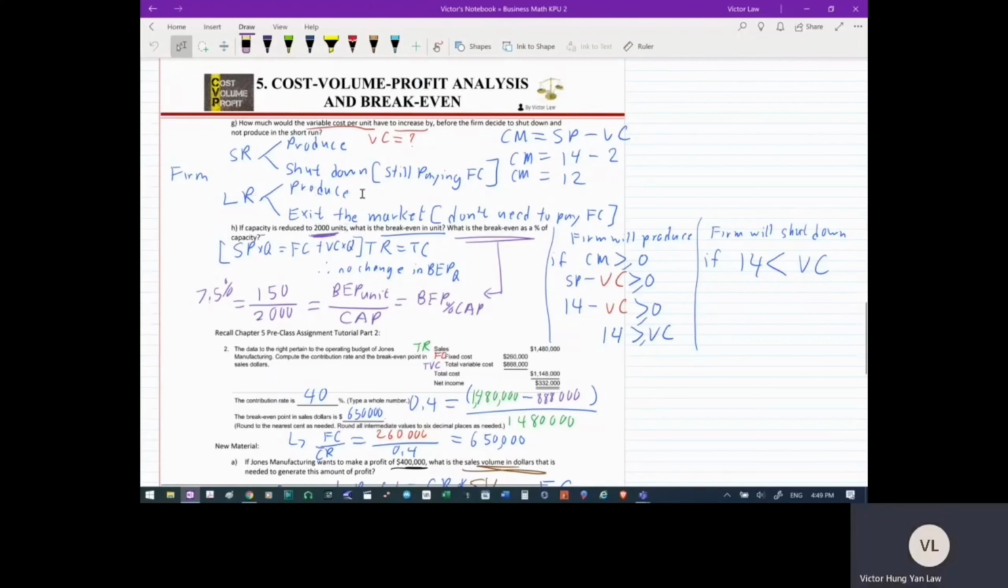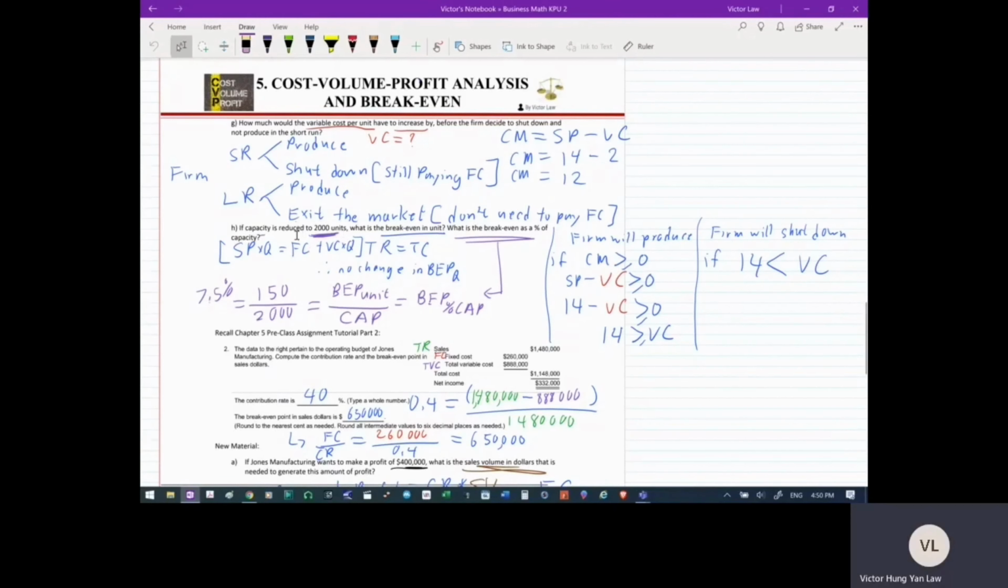And you'll see that the difference between shutting down and exiting the market is that shutting down means we're still paying the fixed cost. So in the short run, the firm cannot exit the market. The firm can only shut down. The reason the firm cannot exit the market is because there are obligations that the firm has to commit to. For example, in the short run, if the firm has a rental agreement, then the firm will need to pay that rent every month. It doesn't matter how many units they're producing, they still need to pay the rent. If the firm decides not to produce, they still have to pay the rent.